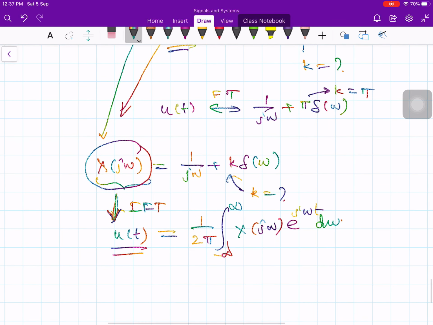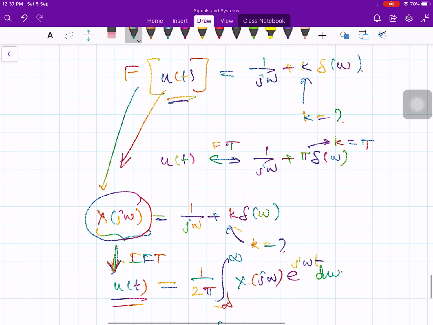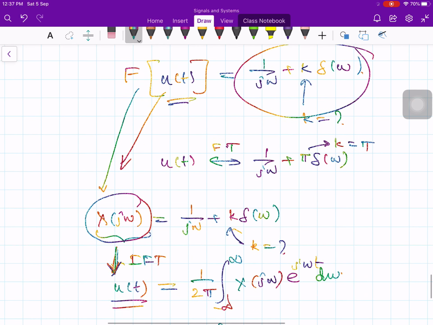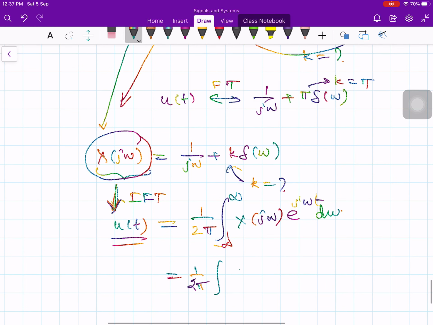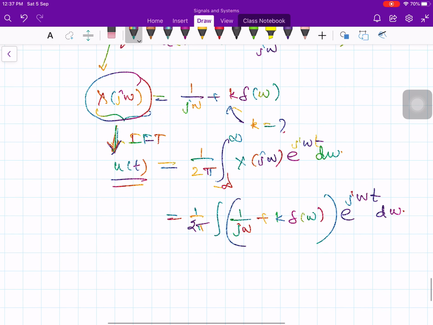So 1 over 2 pi integral of 1 over j omega plus k times del of omega, multiplied by e to the j omega t and d omega. So this is my u of t.